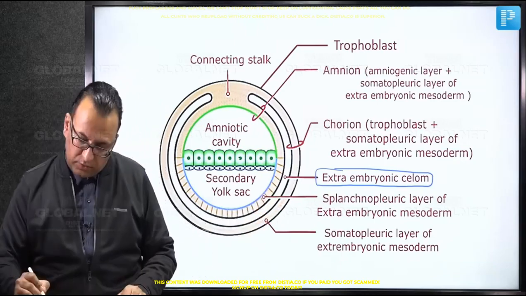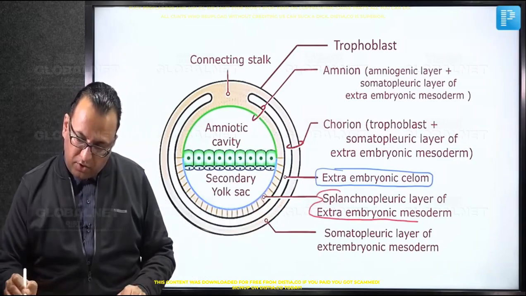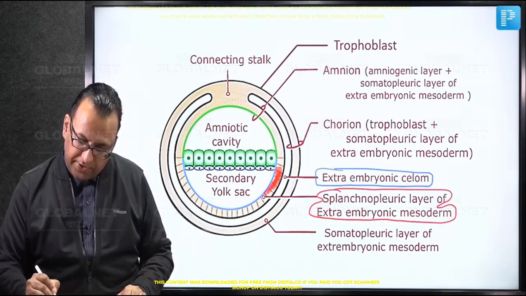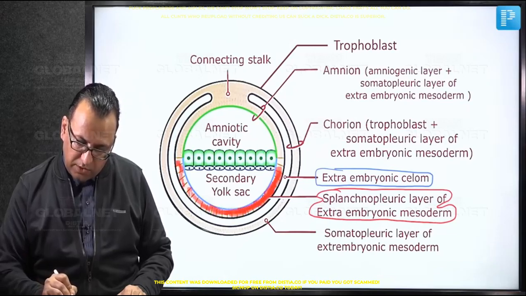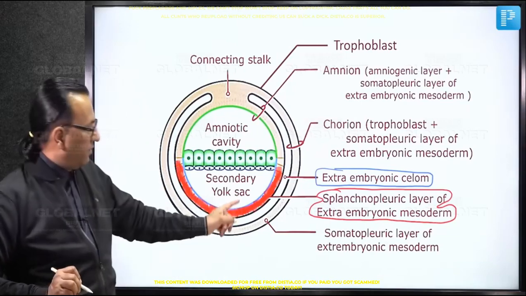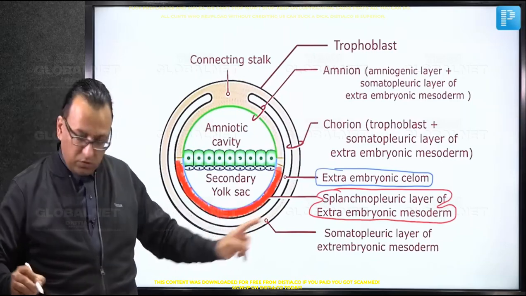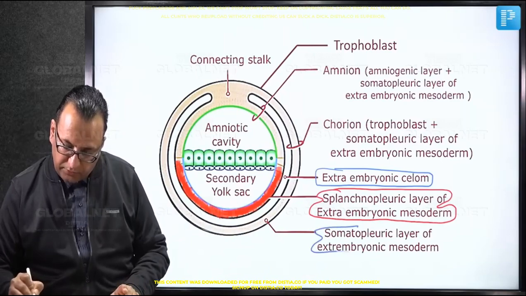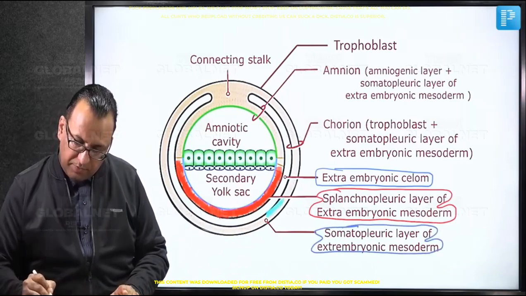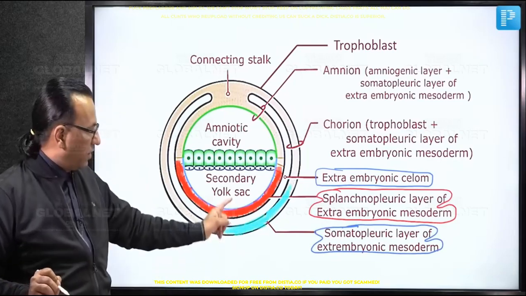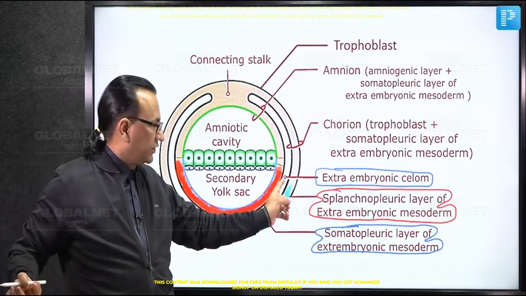You can mark it here. The visceral or splanchnic layer of extraembryonic mesoderm is the mesoderm which is lining the secondary yolk sac. Otherwise, whatever else is beyond that is called the somatic layer. If you look at this one, it is the somatic layer. Let us mark it also. As you notice, this is the somatopleuric layer of extraembryonic mesoderm, and between the two we have this coelomic cavity, what we are calling the extraembryonic coelomic cavity.